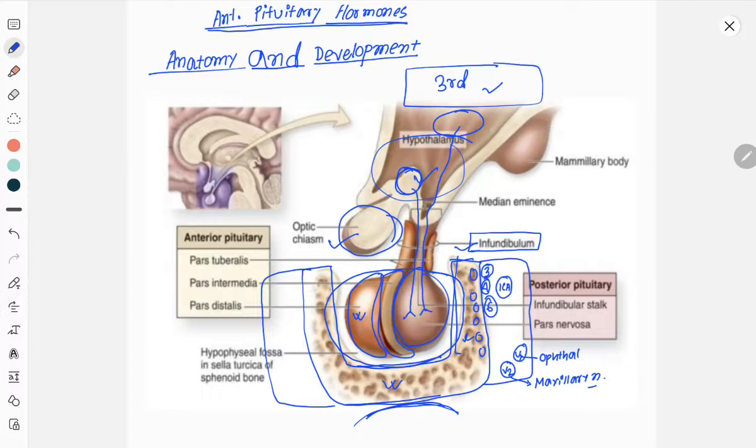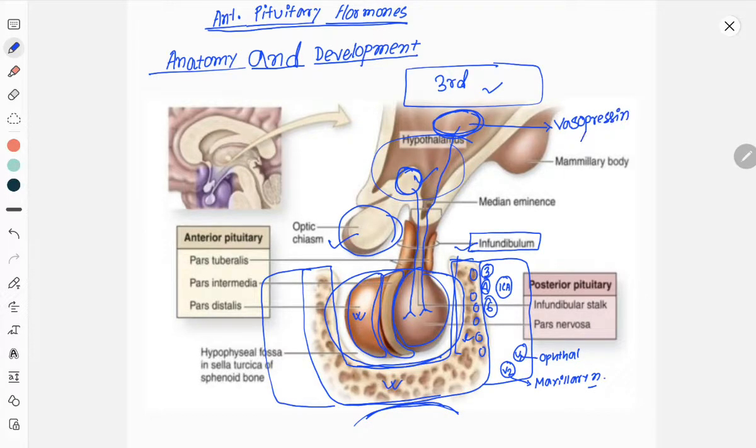Those two are vasopressin and oxytocin. The paraventricular nucleus is also known as the supraoptic nucleus because it is above the optic chiasma. This supraoptic nucleus secretes vasopressin.